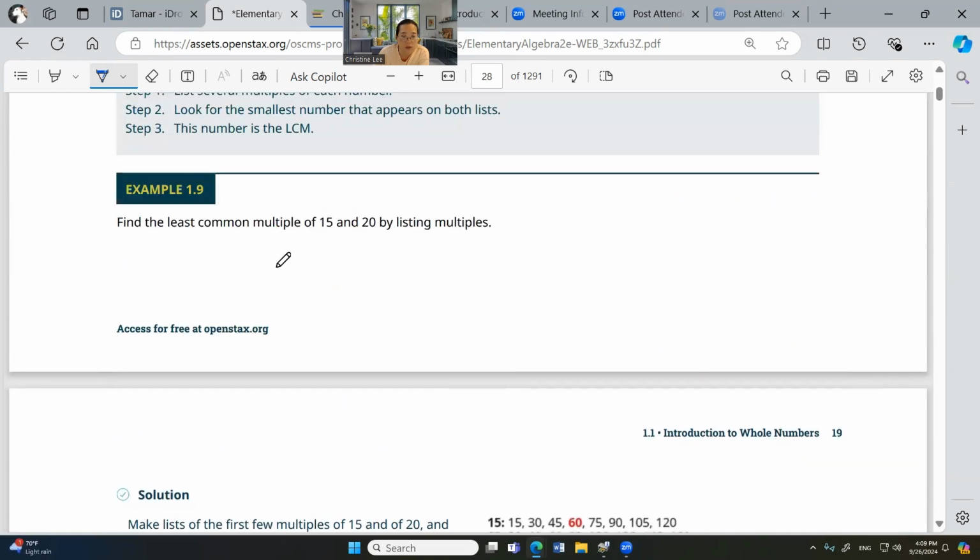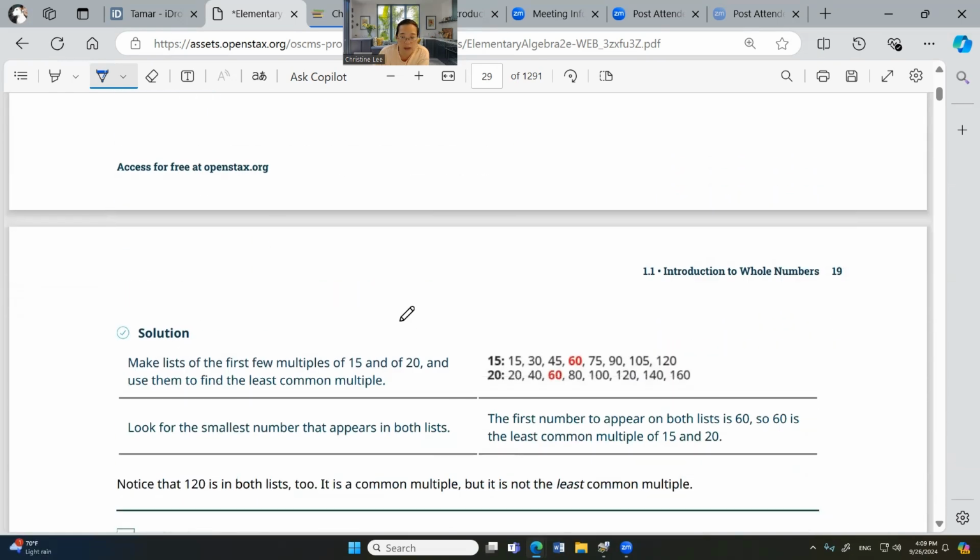And then, what is this one? 15 and 20. 15 has all these multiples, 20 has all these multiples. So, what are the common ones? Well, the common ones I see, this is common, this is common, right?